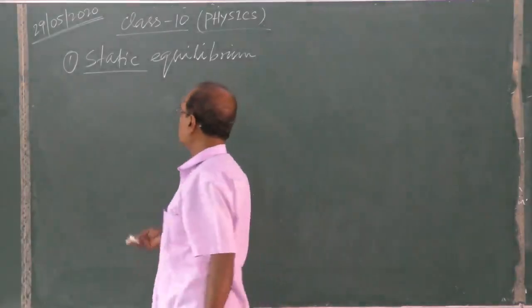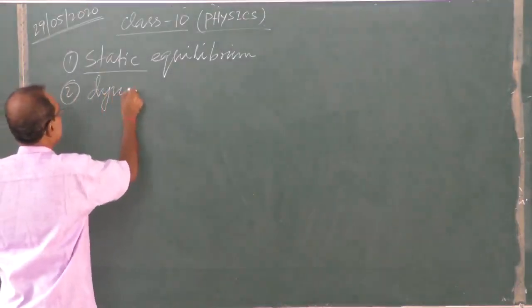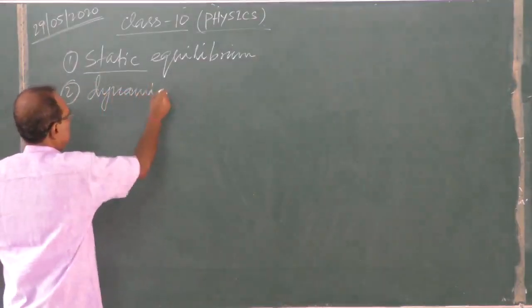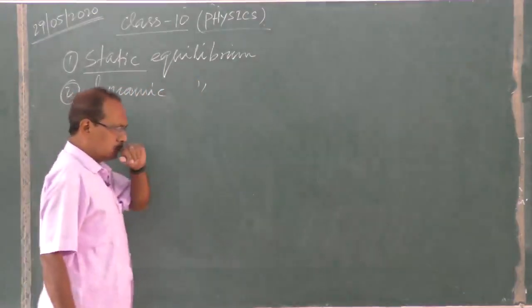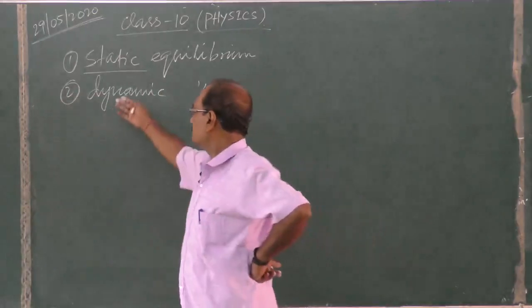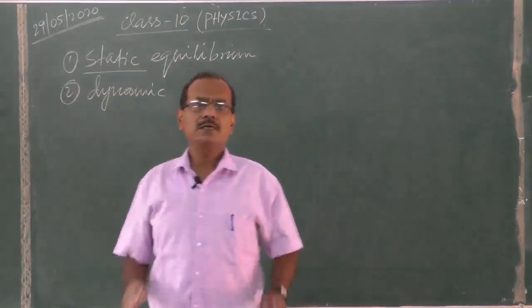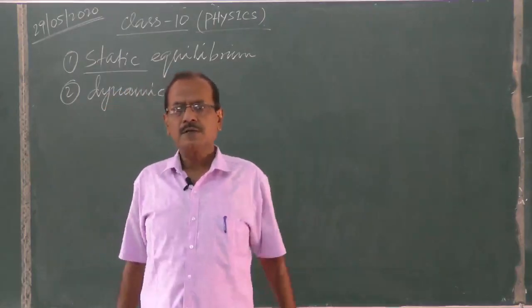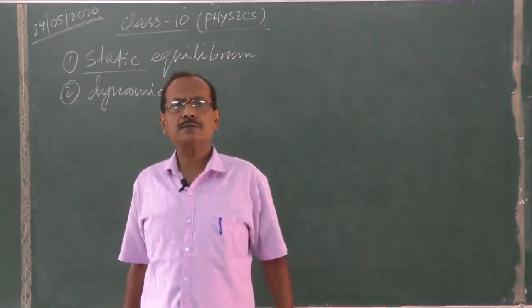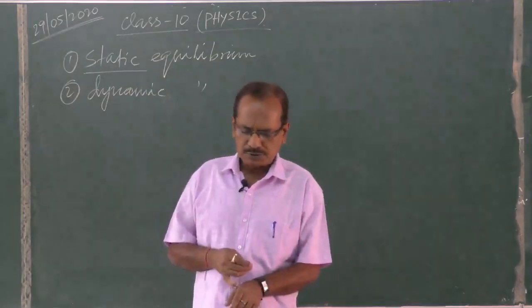So I am telling you two types of equilibrium: static equilibrium and dynamic equilibrium. A number of forces act on the body, and the body remains in its linear motion as well as in rotational motion.